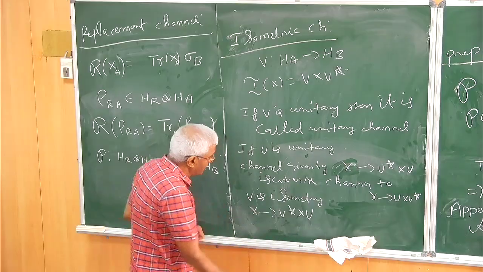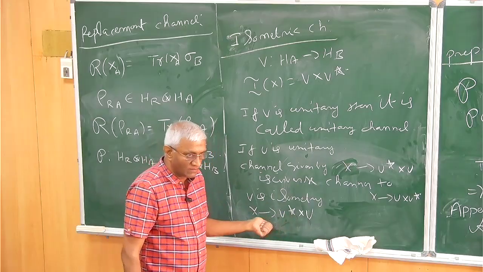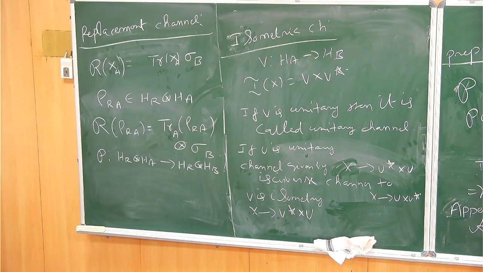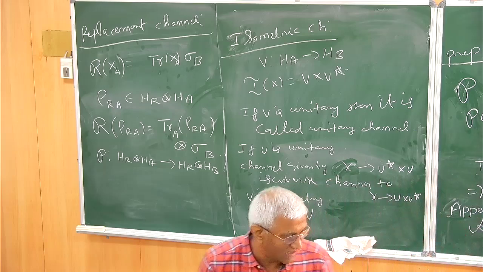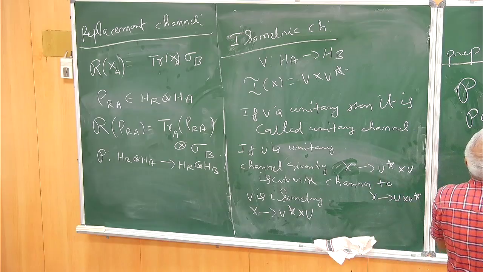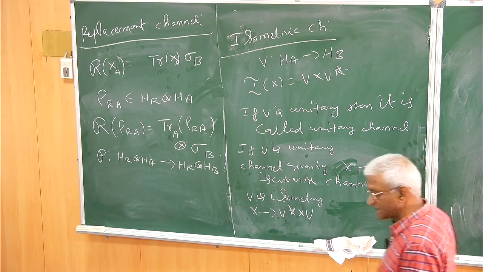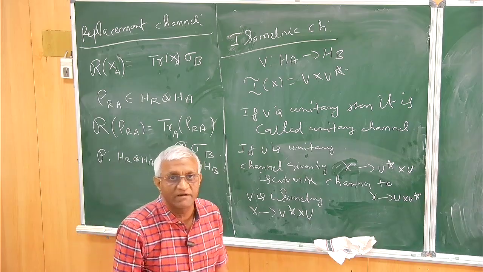Okay, so we cannot have an inverse channel when it is isometric, but there is something called a replacement channel, recovery channel, sorry, reverse channel. There's something called a reverse channel, which is like an inverse channel, which will give a left inverse. So that's what I will describe here. If you have a unitary, then the unitary channel given by U star will be the inverse channel. But if it is an isometry, then we have to do the following.